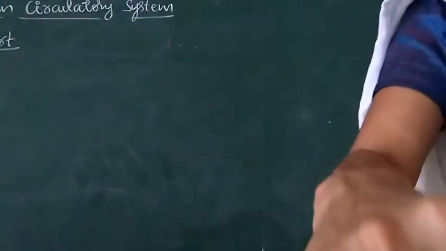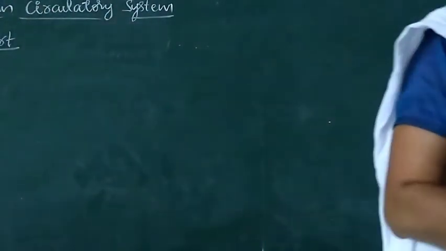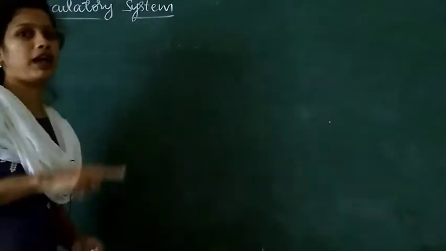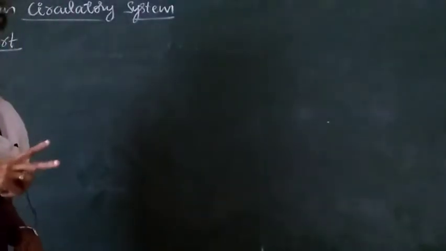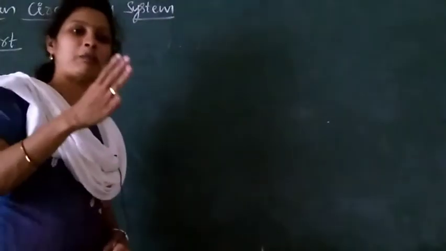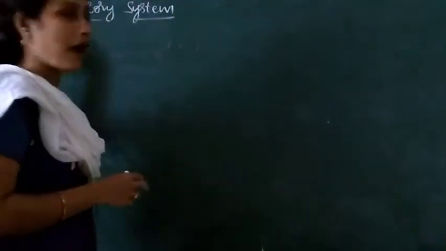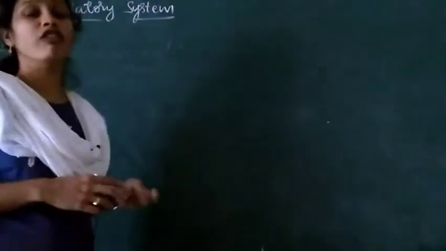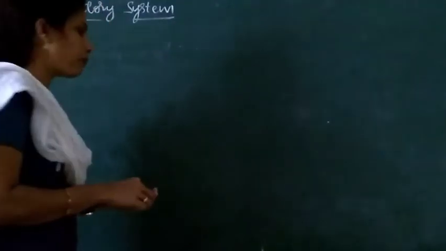In humans, a four-chambered heart is present, whereas in lower organisms such as fishes, a two-chambered heart is present. In amphibians like frogs, a three-chambered heart, and in mammals or human beings, a four-chambered heart is present.